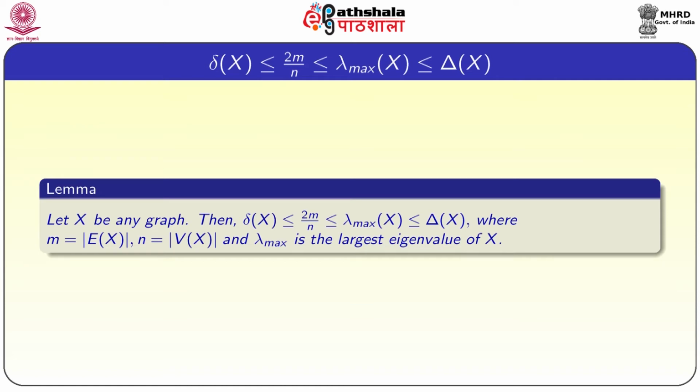Now, we are going to give some bounds on the eigenvalues, but first we are going to show that the maximum eigenvalue of the graph X lies in between the minimum degree of the graph X and the maximum degree of the graph X. Let X be any graph, then the minimum degree of the graph X is less than or equal to 2m by n, which is less than or equal to lambda max of X, and which is less than or equal to capital Delta of X, where m is the number of edges and n is the number of vertices in the graph, and lambda max is the largest eigenvalue of the graph X.